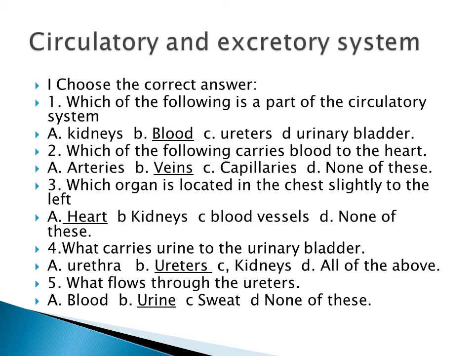Fourth one, what carries urine to the urinary bladder? It is called ureters. The ureters carry the urine to the urinary bladder. And then fifth one, what flows through the ureter? It is called urine. Urine flows through the ureters.